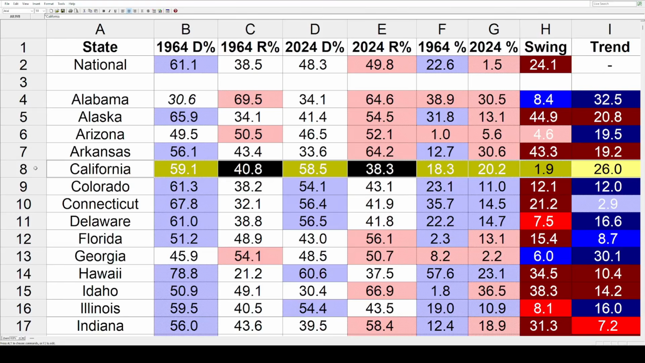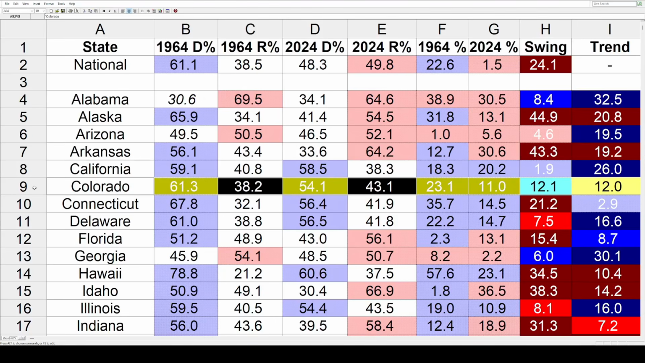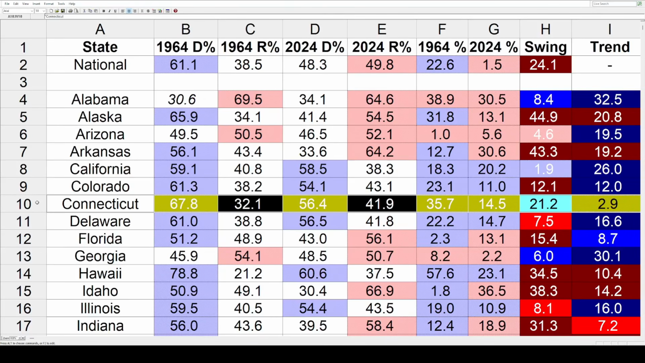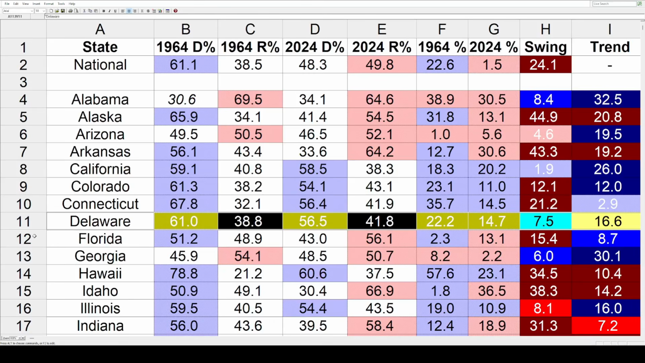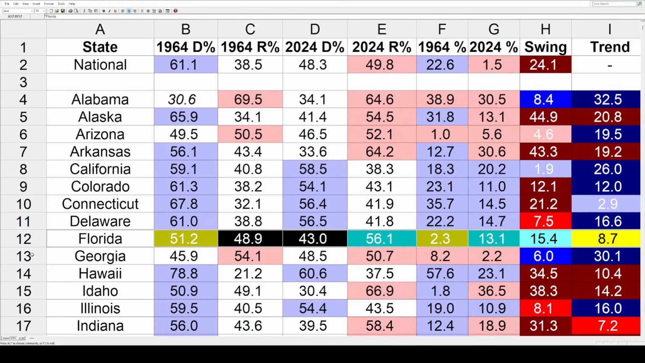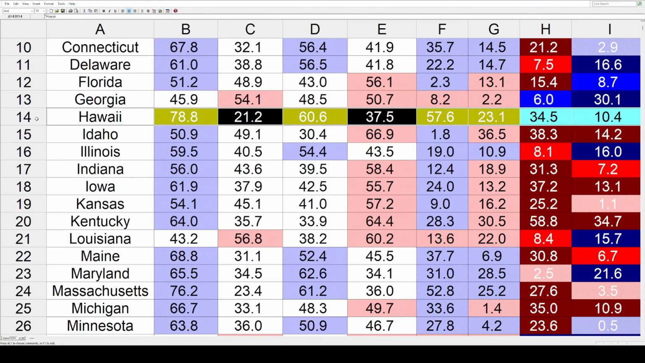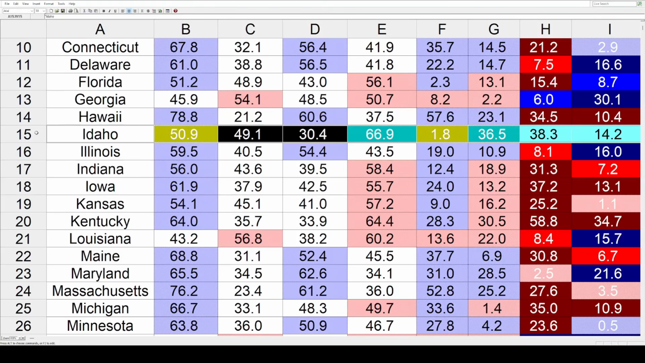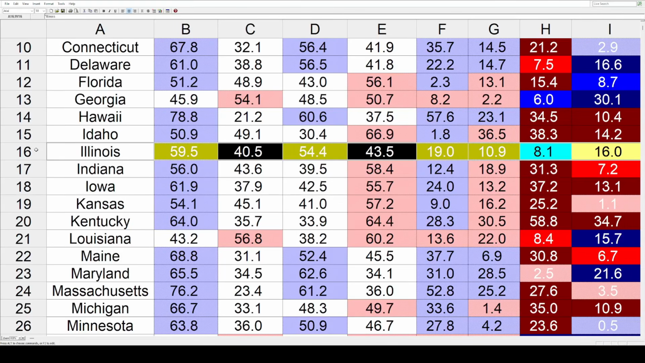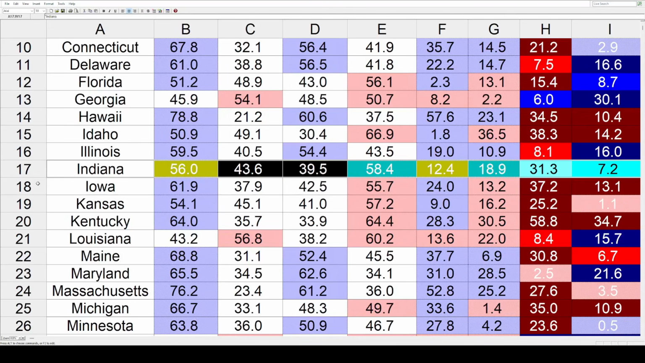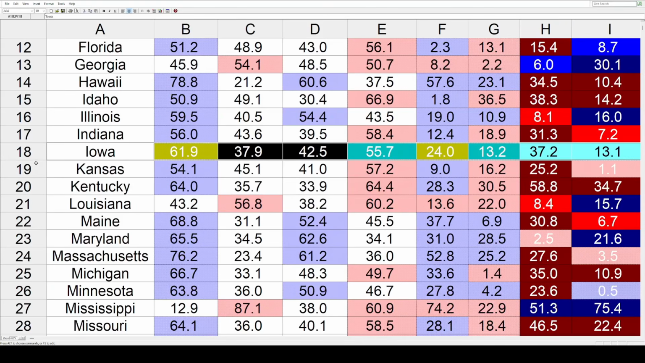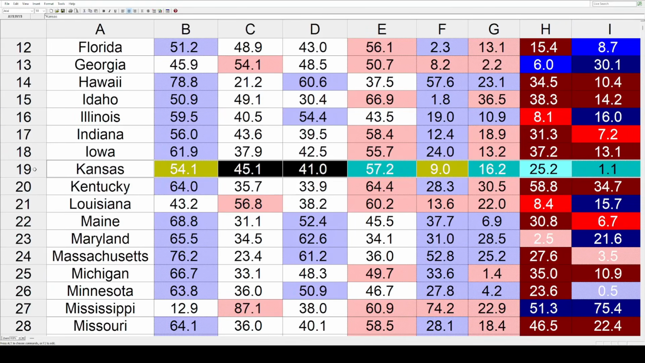Now we've got blue trends. It's California at 26, Colorado 12, Connecticut 2.9, Delaware 16.6, Florida 8.7, and Georgia 30.1. Then in Hawaii, it's a blue state, but it moved enough toward the right that it had a red trend of 10.4. Idaho just above that at 14.2. Illinois just above that, but in the opposite direction by 16. Indiana got redder by 7.2. Same direction in Iowa at 13.1. Kansas, a small 1.1.